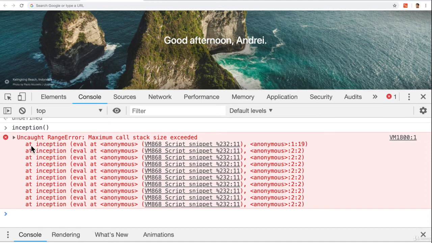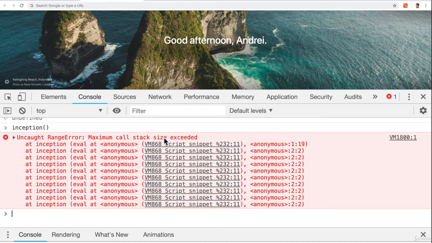And you see over here that I'm calling inception, inception, inception, inception, inception. So the same function is being called, and I get an error. Now, back in the day with Chrome, it wouldn't give you this error, and the browser would eventually just crash. But in order to prevent the browser from crashing, if it reaches a limit, it's going to print out this error saying, hey, you've just created a Stack Overflow. How cool is that? All right, so that's one way to cause problems with our call stack.